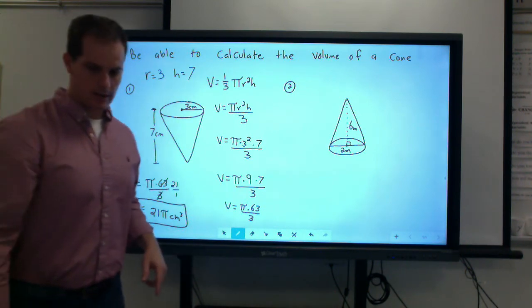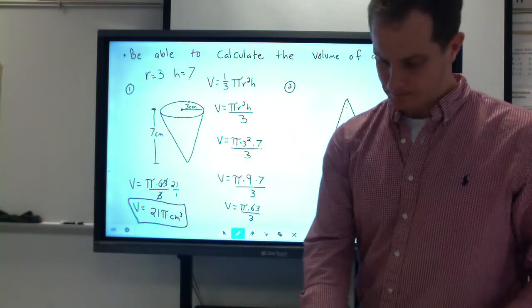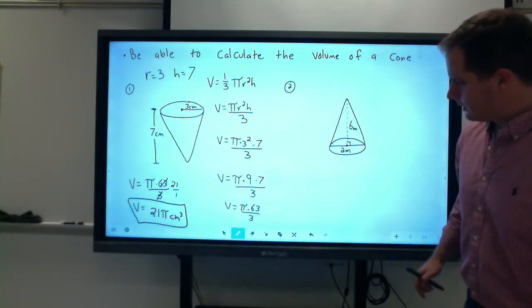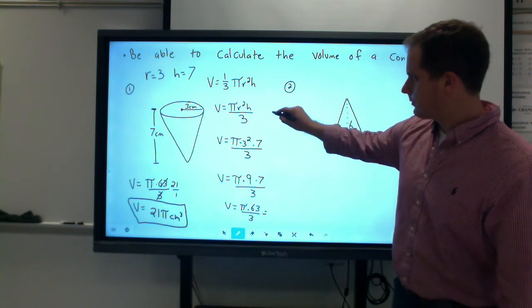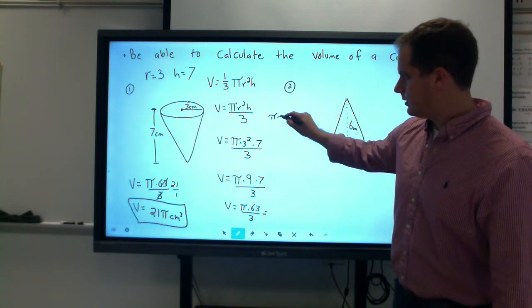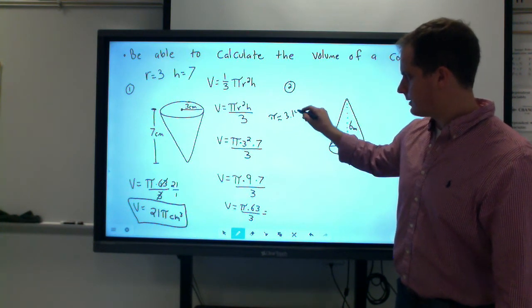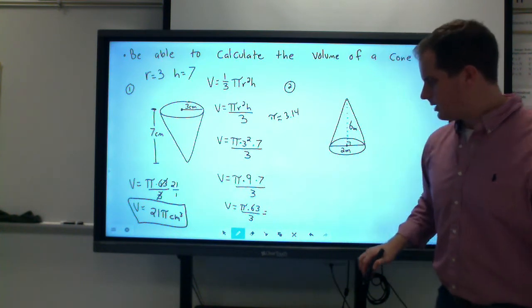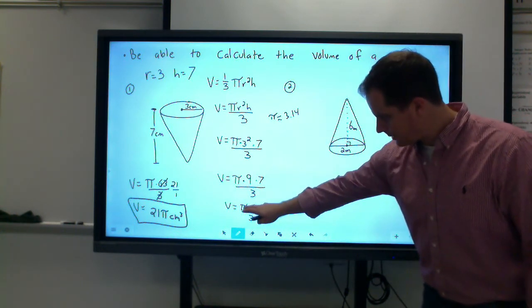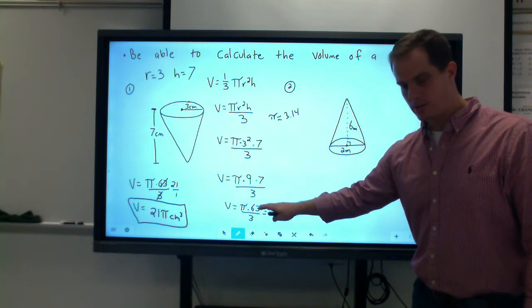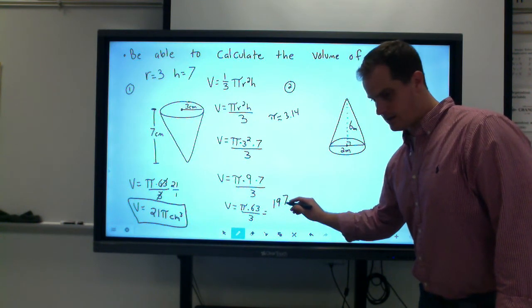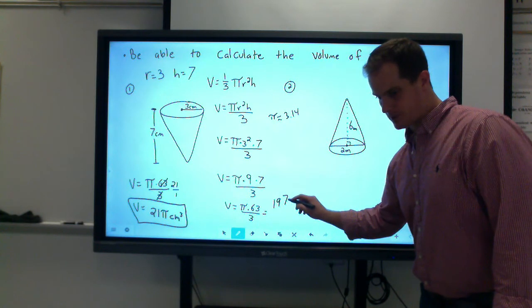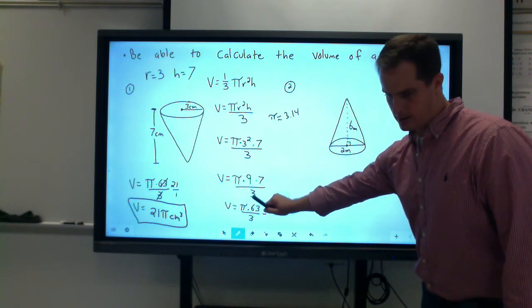Or if you wanted to, you could actually multiply the value out. So let's say you got to this step and instead you wanted to use your 3.14 for pi. Again, that's an approximation. We could multiply 3.14 times that 63 on top to get 197, no, I'm sorry, not 197.